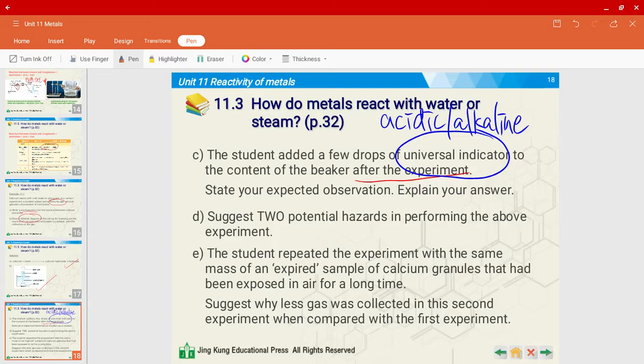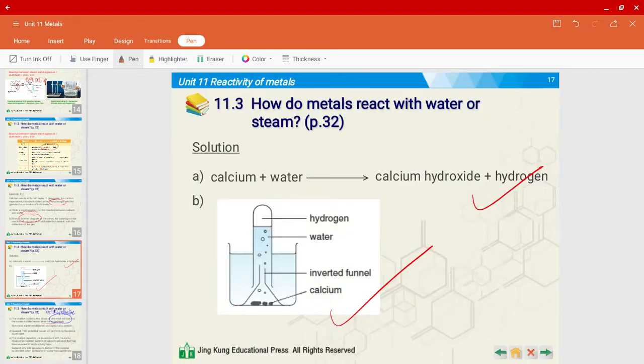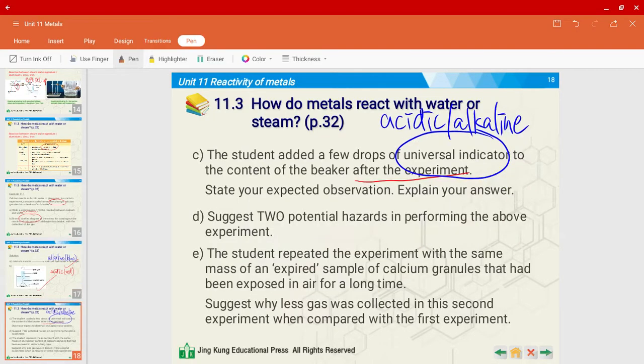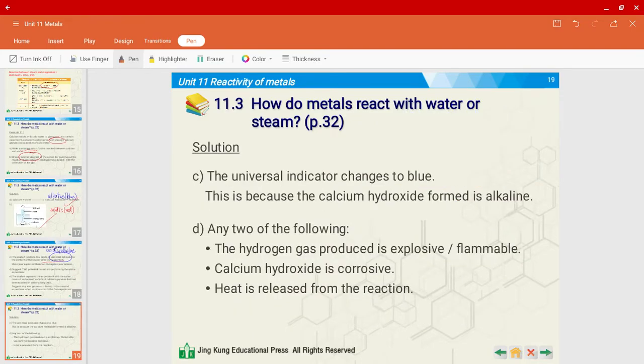In this case, I think I mentioned earlier in the video that calcium hydroxide is an alkali. So what would be the color of the universal indicator? If it's an alkali, it would become blue in color. If it's acidic, for example if there is an acid present, the universal indicator would become red. So the universal indicator changes to blue. This is because the calcium hydroxide formed is alkaline.